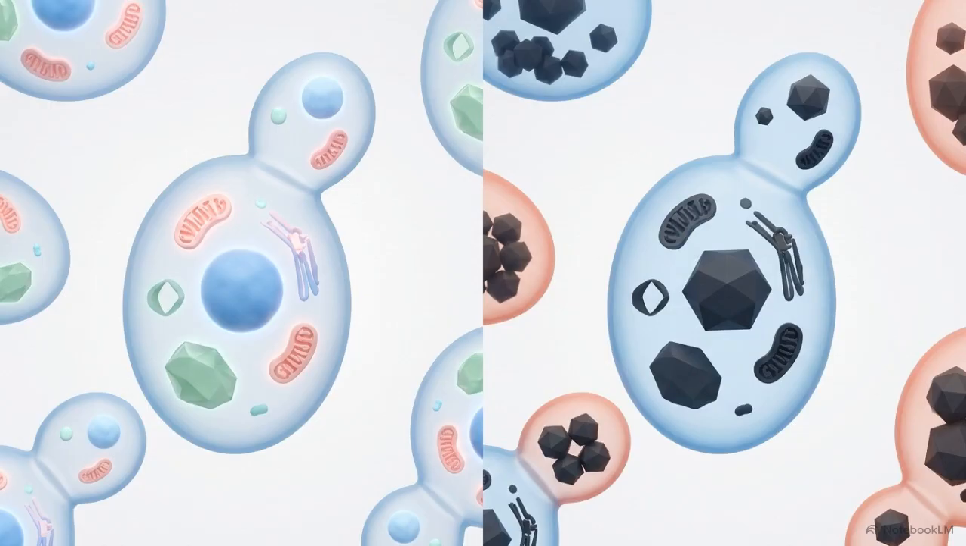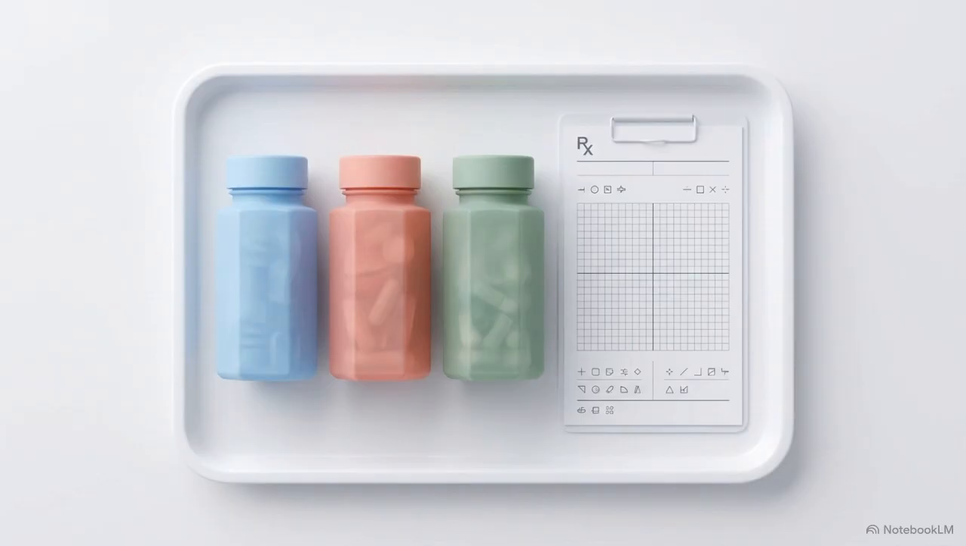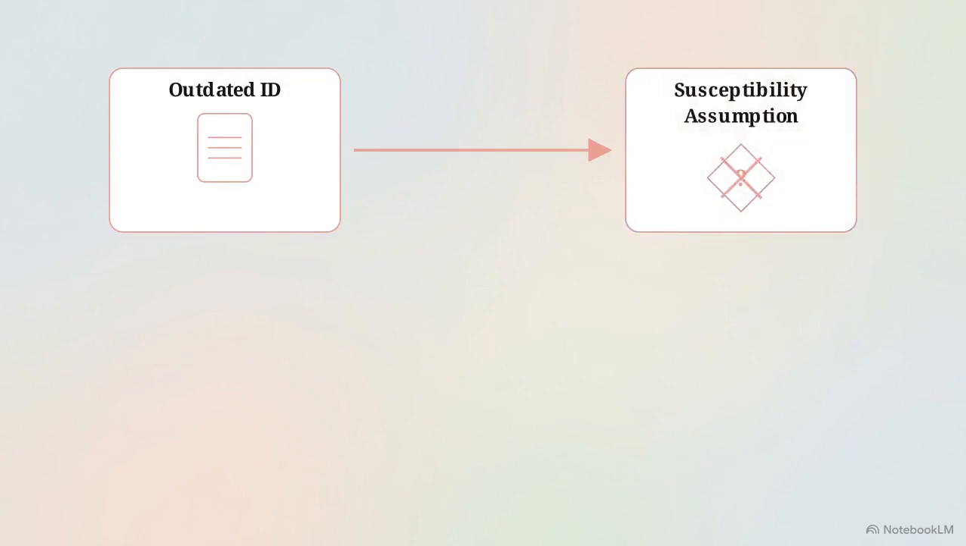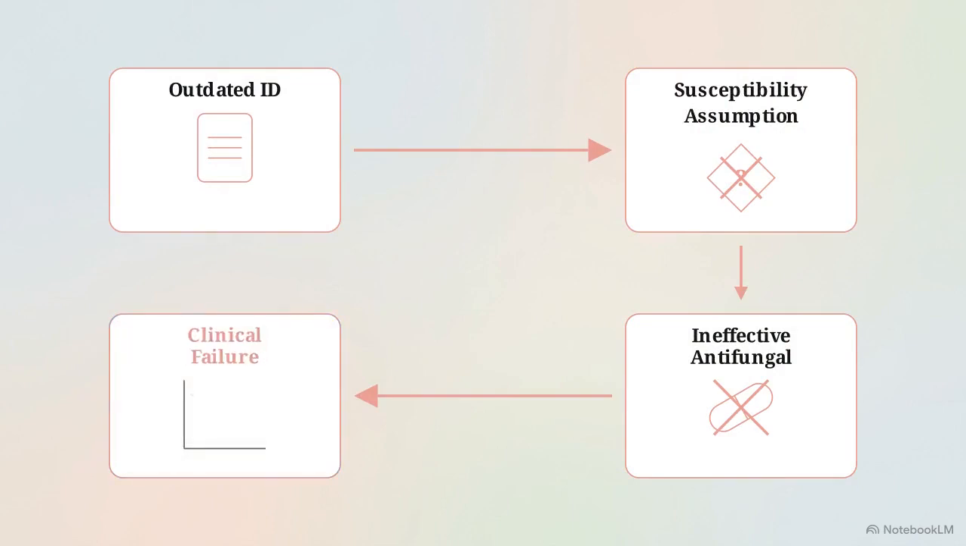This is distinct from an organism like Saccharomyces cerevisiae. It is recognized as a complete holomorph, meaning its asexual budding stage and sexual ascospore stage have been identified and mapped under one name. Precise fungal nomenclature determines the patient's treatment path. Using an obsolete name in a lab report creates a susceptibility assumption that doesn't match the organism's biology, resulting in the selection of ineffective antifungals.